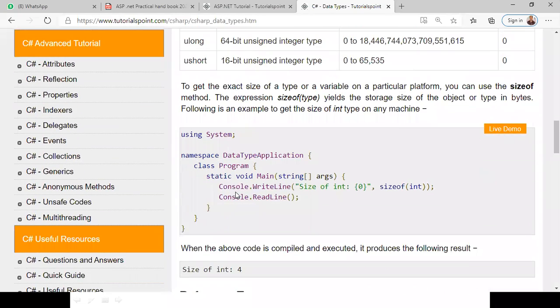If you want to find the size of any data type, there is one method, sizeof. You can write it in the console write line, sizeof int, sizeof float, sizeof ushort. So we can find out the size of your integer value. Got it? Clear?